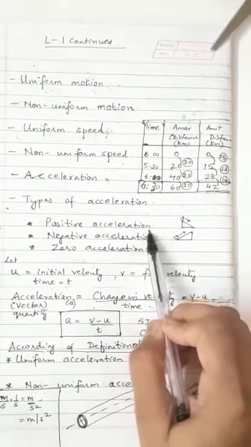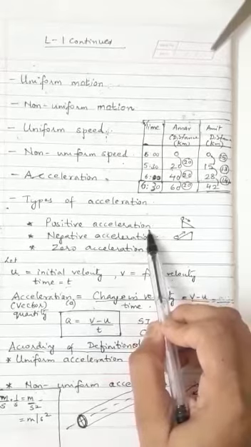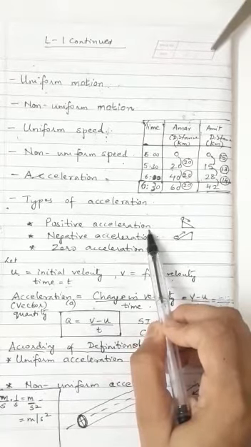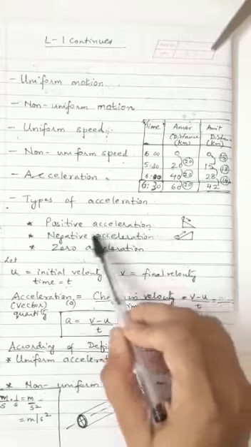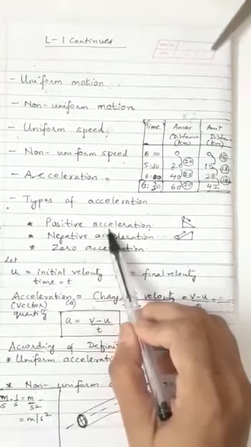Positive acceleration: when the velocity of the body increases with time, its acceleration is positive. Here, acceleration is in the direction of velocity. Acceleration and velocity are both in the same direction when we talk about positive acceleration.